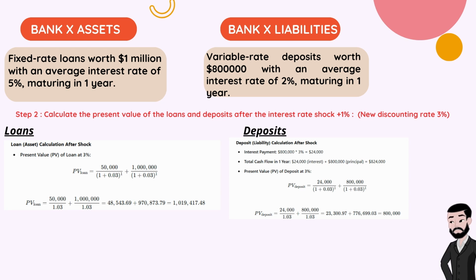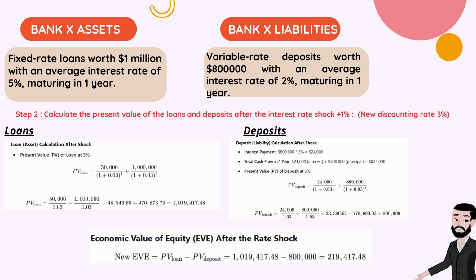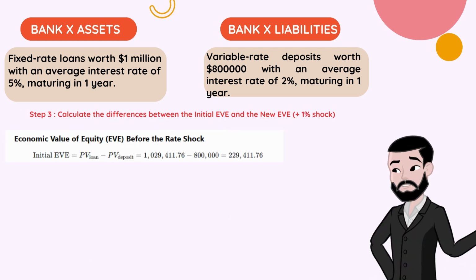For the deposit, the annual interest payment increases to $800,000 multiplied by 3%, which equals $24,000. The present value of the interest payment and principal repayment at a 3% discount rate is calculated as per the formula. The present value of the deposits will then be $800,000. After the rate shock of 1%, the economic value of equity is equal to $219,417.